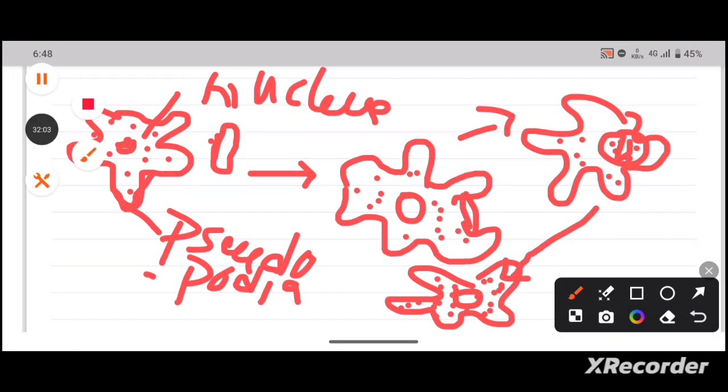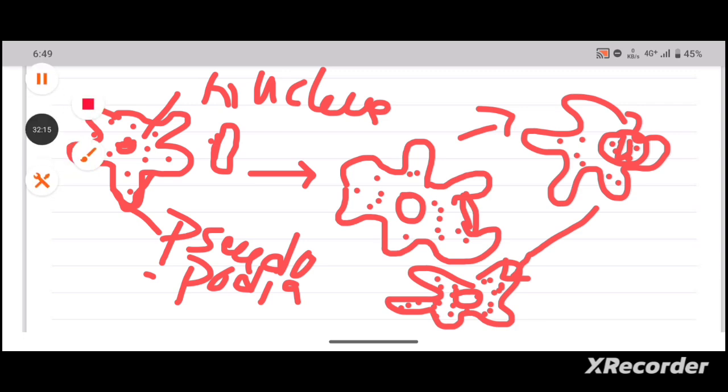So this is the mode of nutrition in the amoeba, which is carried out by simple finger-like projections called pseudopodia and by the food vacuole. There are no specialized organs in the amoeba.